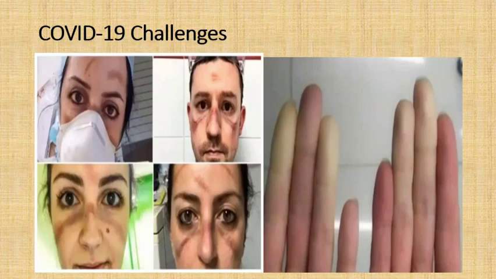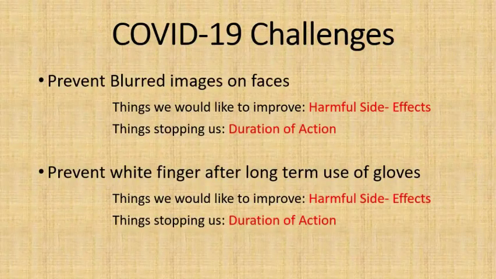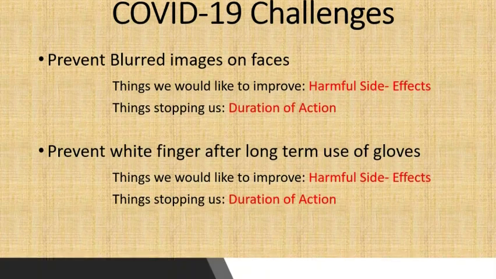The main drawback of this N95 mask is that at least every 1 hour they have to go for fresh ventilated air. If not, there may be chances of reducing the oxygen level in the blood, and that may lead to another problem. Also, the N95 mask sticks completely to the face as well as the skin. Because of that, these blurs are coming. And what is stopping us from going for other development is the duration of action. We need some time because of this COVID pandemic. Things are changing completely.